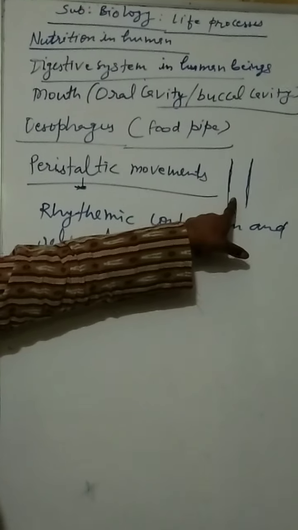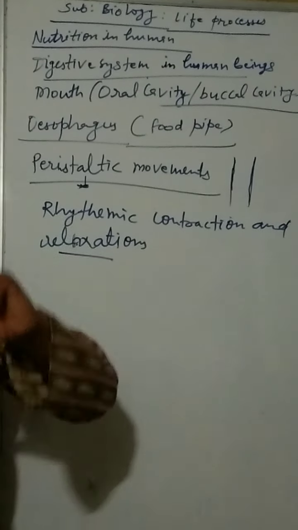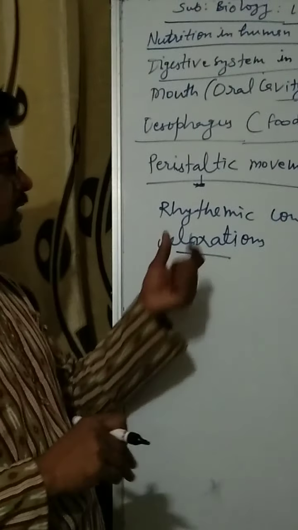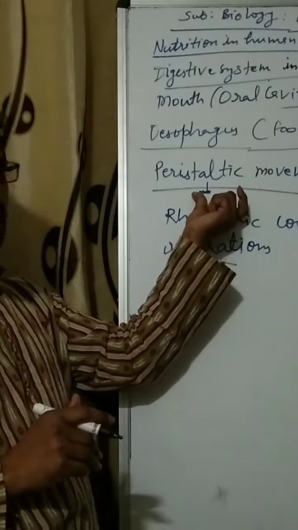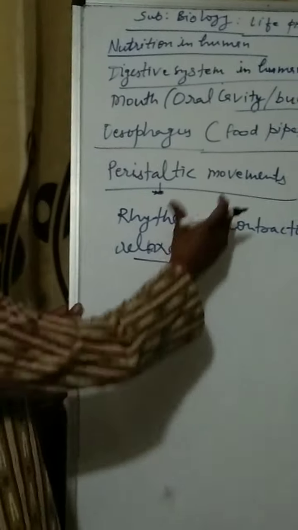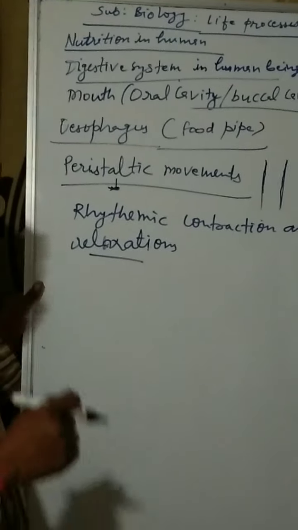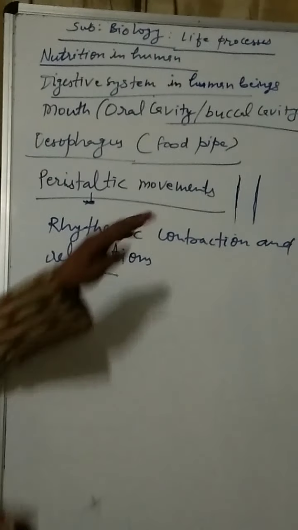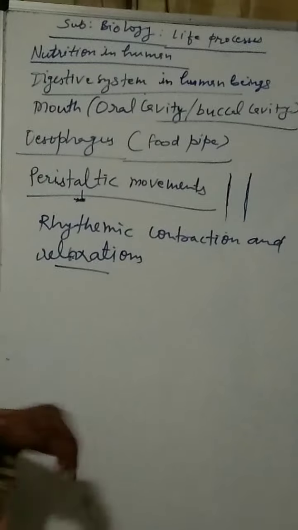The muscular lining of the esophagus shows rhythmic contractions and relaxations. Due to this, they push the food towards the stomach, and these movements are known as peristaltic movements. After the esophagus, food reaches the stomach. The food pipe has no role in direct digestion.